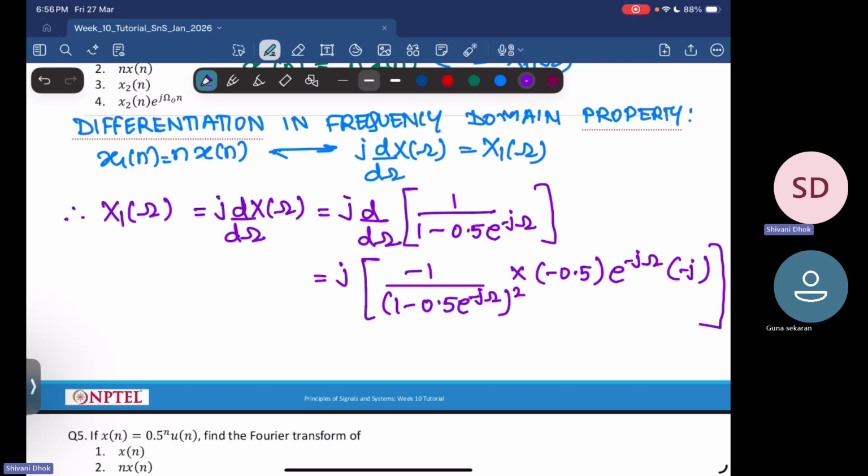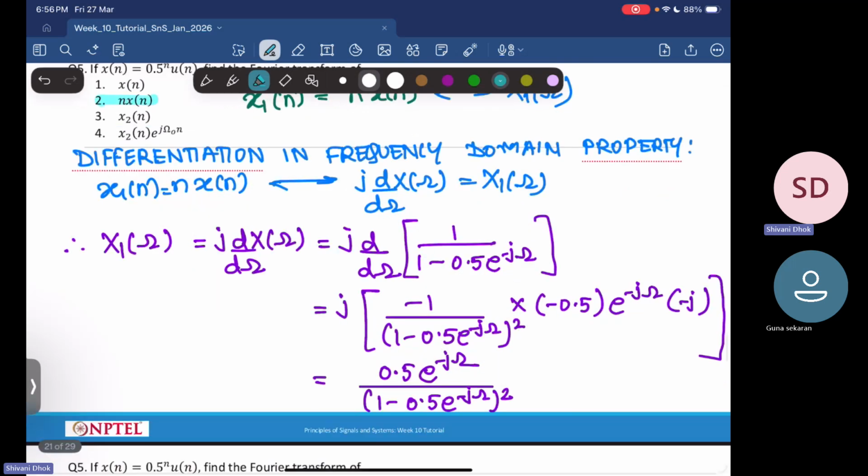So this minus j into minus j gives me a minus 1, and this minus 1 into minus 0.5 gives me 0.5. That will give me 0.5 into e power minus j omega divided by 1 minus 0.5 into e power minus j omega whole squared. So this is what we just found out.